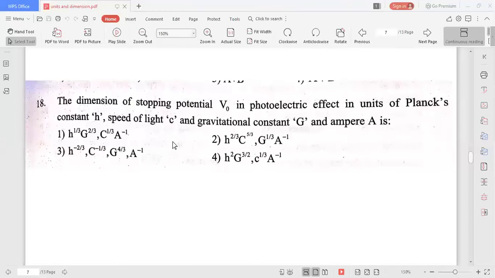Okay, so in which formula? Actually, first you write the dimensional formula of stopping potential.